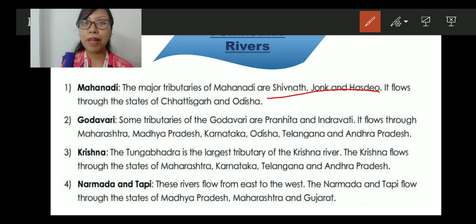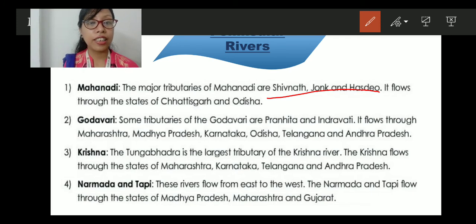I have already mentioned the peninsula, the Vindhya and Satpura ranges and the Chotanagpur plateau, where these ranges are located, right? So it flows through the states of Chhattisgarh and Odisha. Remember the tributaries and the states through which it flows. Clear?